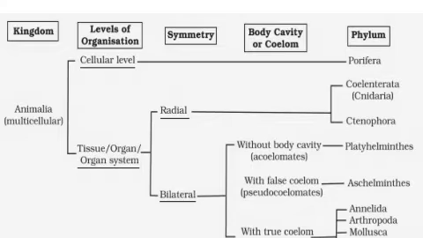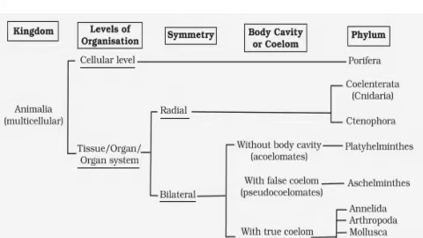So based on symmetry, we have seen that the organisms may exhibit asymmetry, radial symmetry or bilateral symmetry, isn't it? Those organisms which do not show any symmetry are said to be asymmetric, and you know that poriferans do not show symmetry. So poriferans are asymmetric organisms.